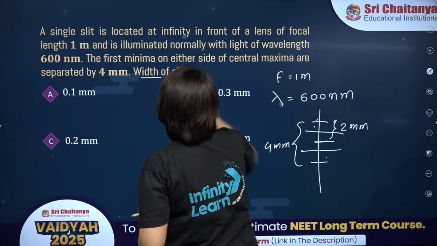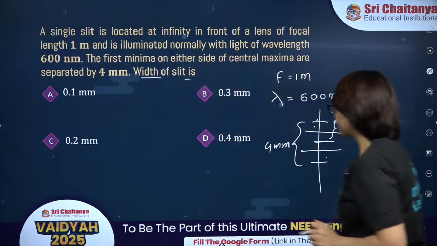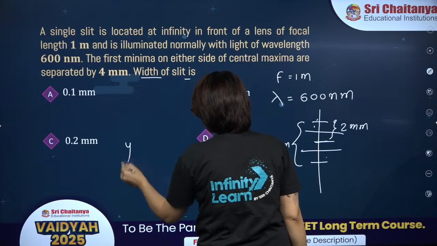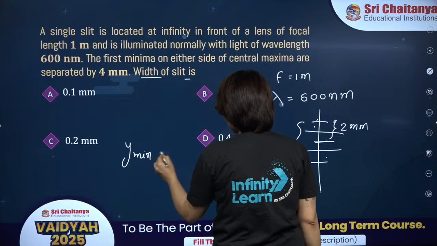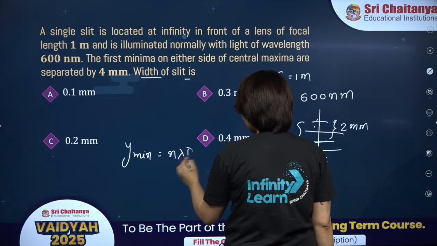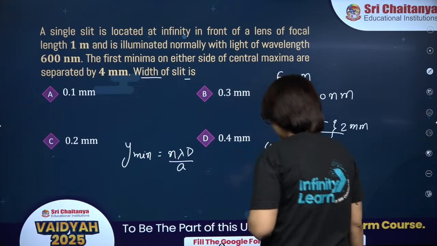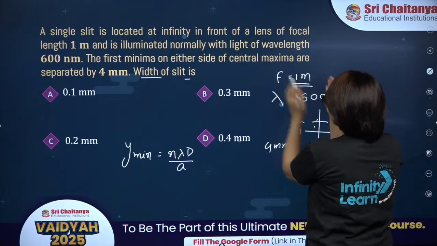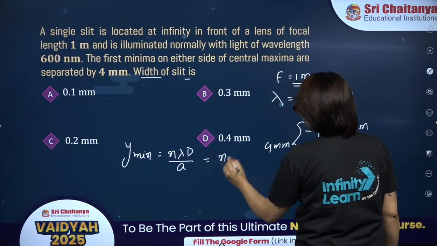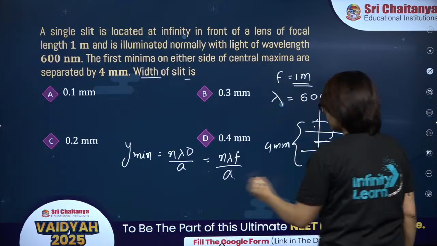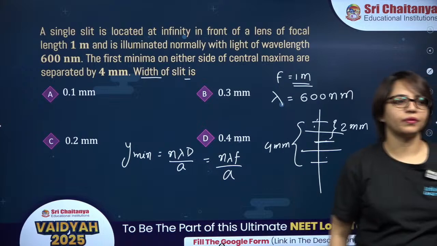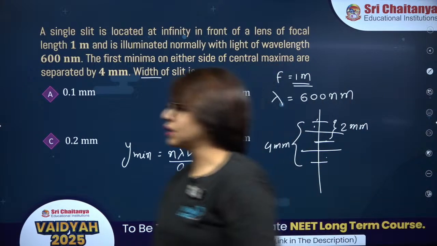Then what is the width of the slit over here? You have to find the slit width over here. So, the location of the first minima is n lambda d by a. If this distance is not given, we can take the focal length of the lens. So, it is n lambda f by a. We have to find a. a is the width of the slit over here. Alright. Try this one.